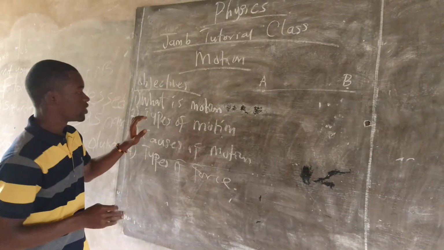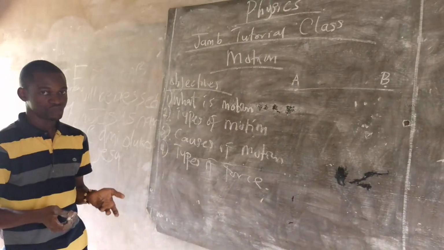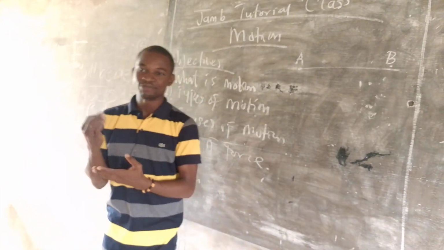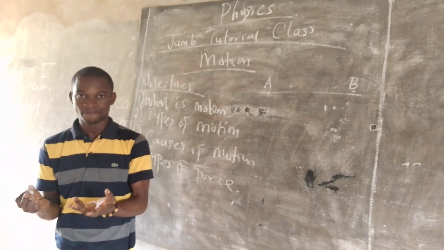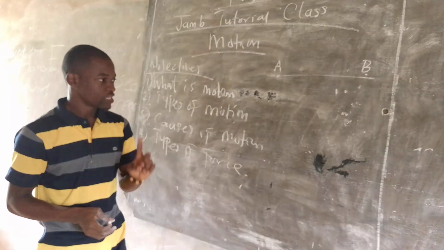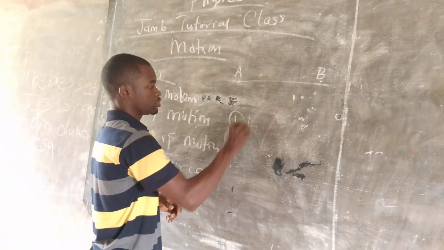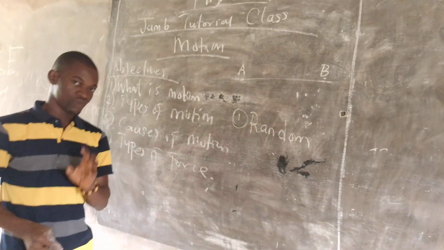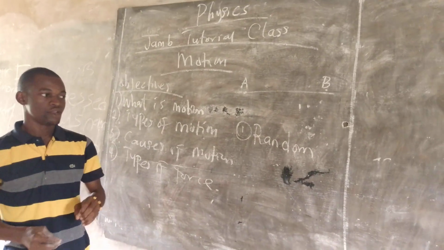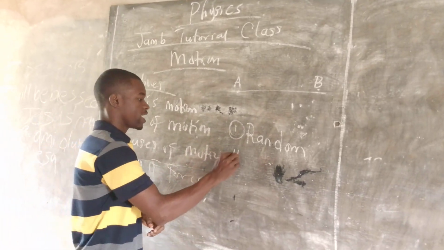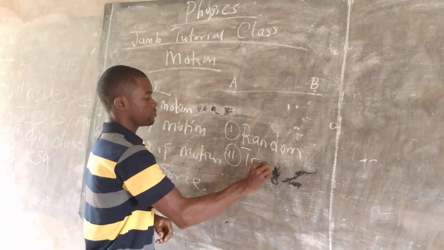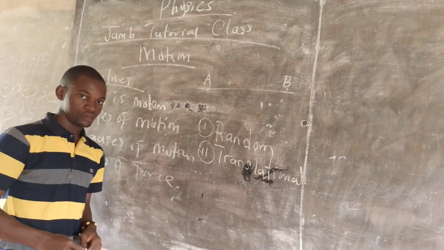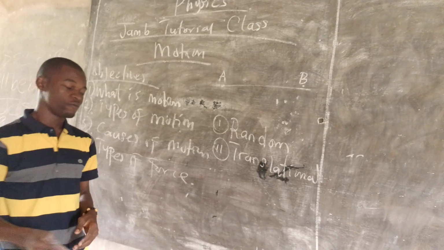Alright, very good. Now let's go to the next one: types of motion. We have different types of motion based on the movement of a body. We're going to start with the first one, which is random motion. We have translational motion.